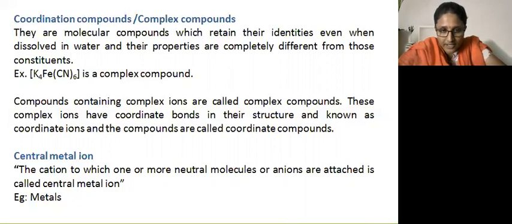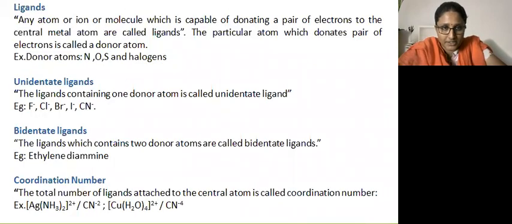What is a central metal ion? The cation to which one or more neutral molecules or anions are attached is called the central metal ion. What is a ligand? An atom, ion or molecule which is capable of donating a pair of electrons to the central metal atom is called a ligand. The particular atom which donates the pair of electrons in a ligand is called the donor atom. Examples of donor atoms are nitrogen, oxygen, sulfur and halogens.